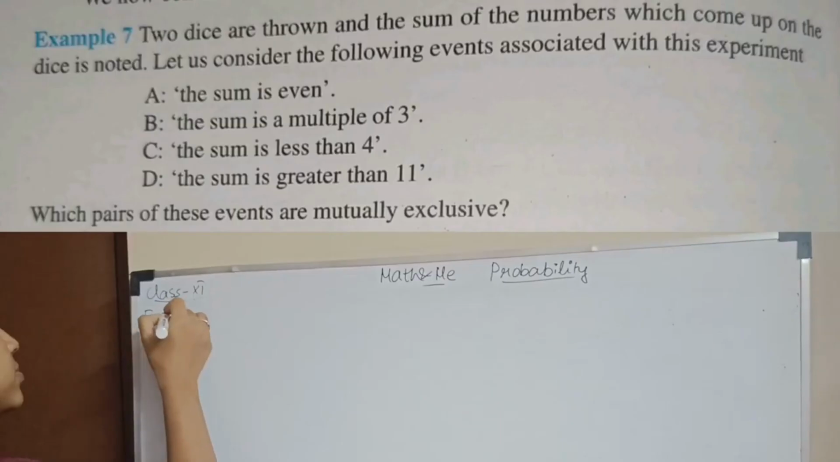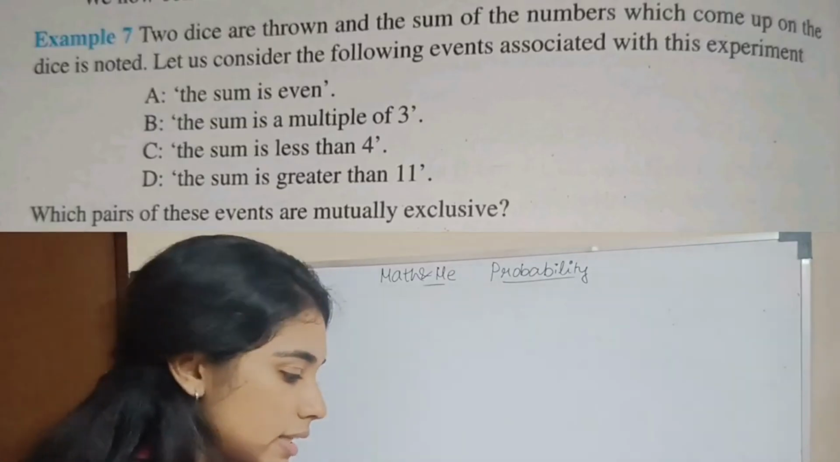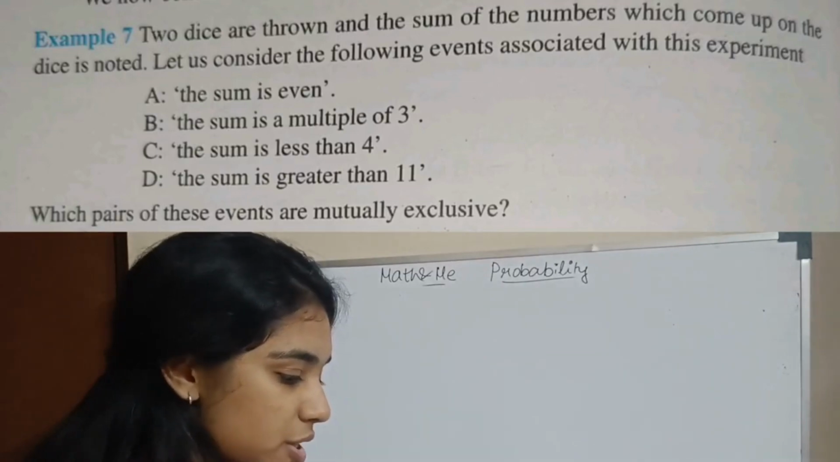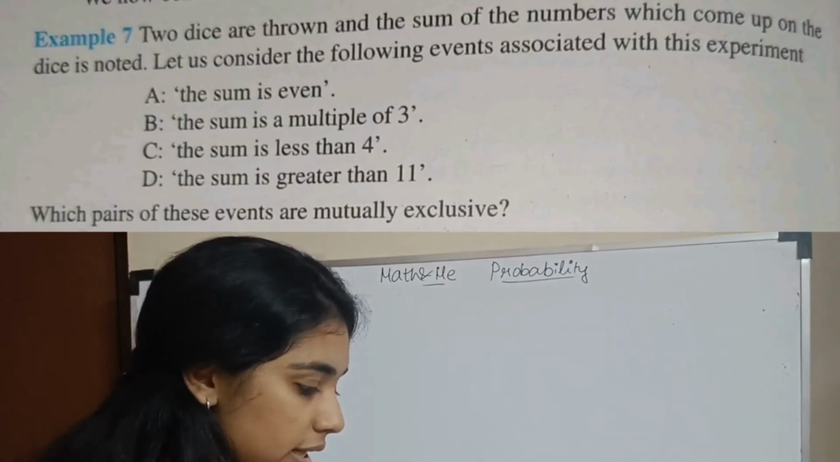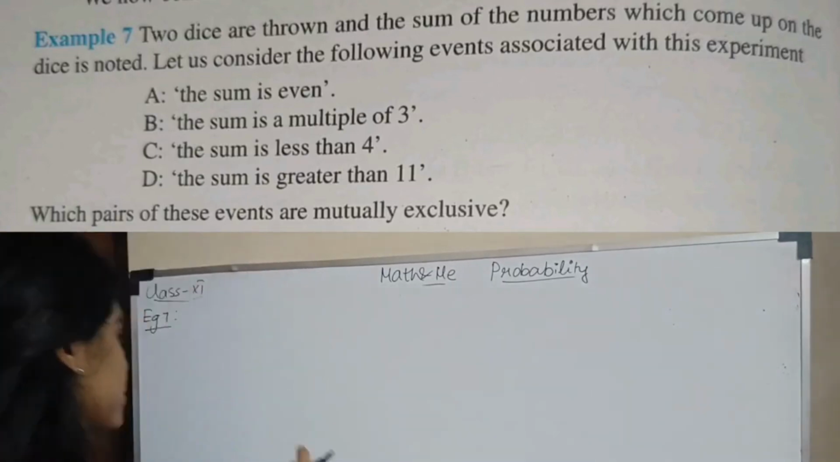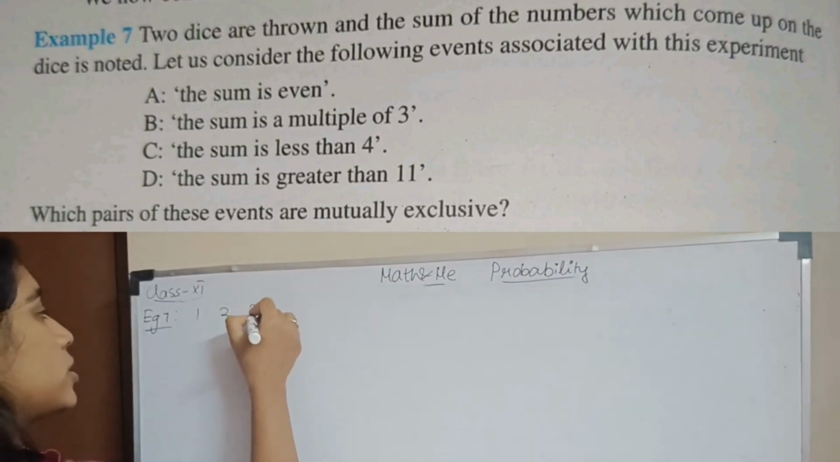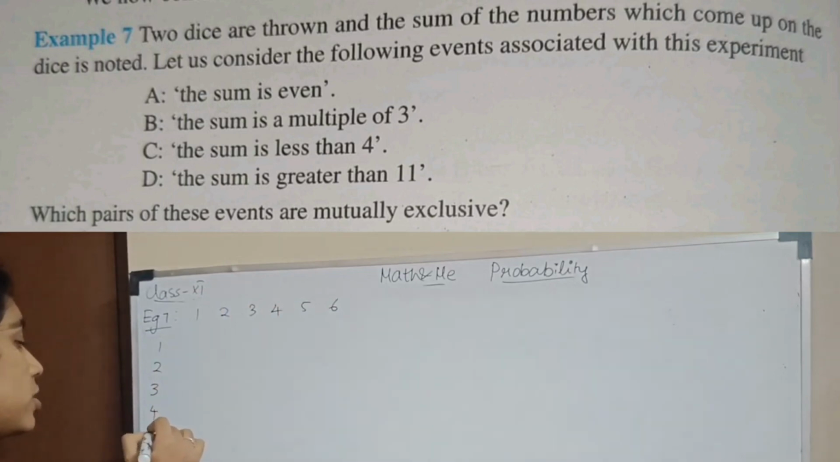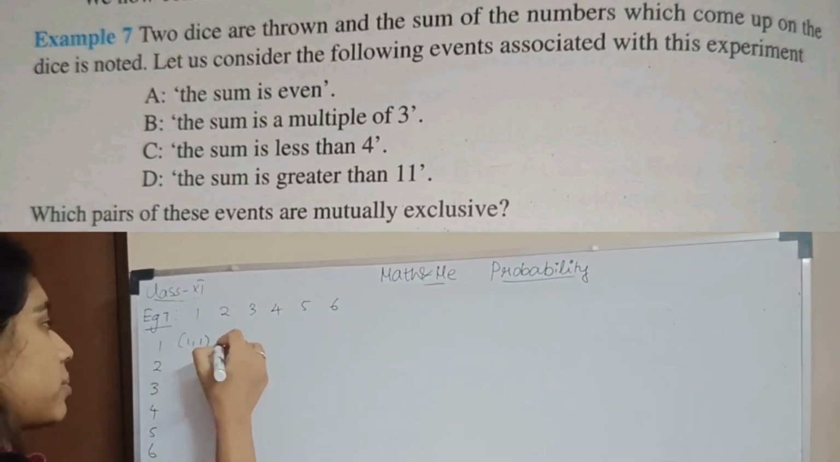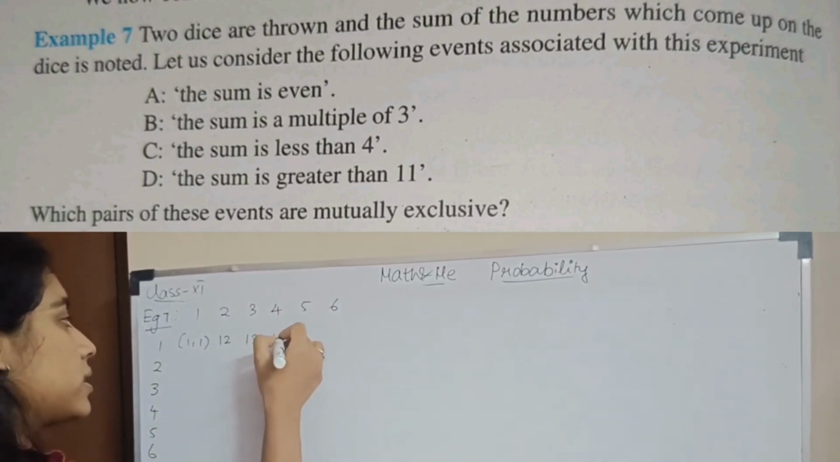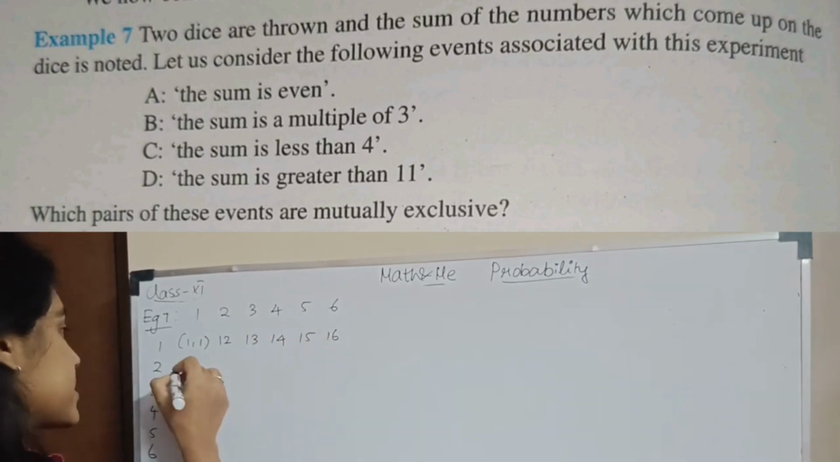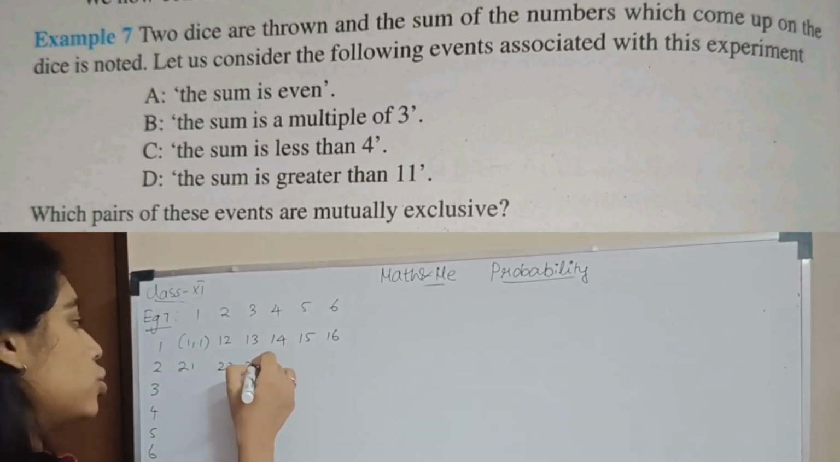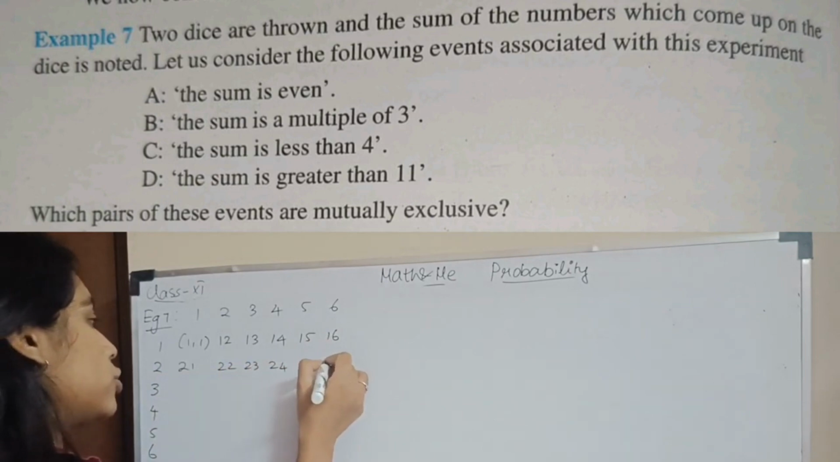Example 7. Two dice are thrown and the sum of the numbers which come up on the die is noted. Let us consider the following events. Okay? So the first die is there, so basically 1, 2, 3, 4, 5, 6. So first 1, 1. Then 1, 2, 1, 3, 1, 4, 1, 5, 1, 6. You have 2, 1, 2, 2, 2, 3, 2, 4, 2, 5, 2, 6.